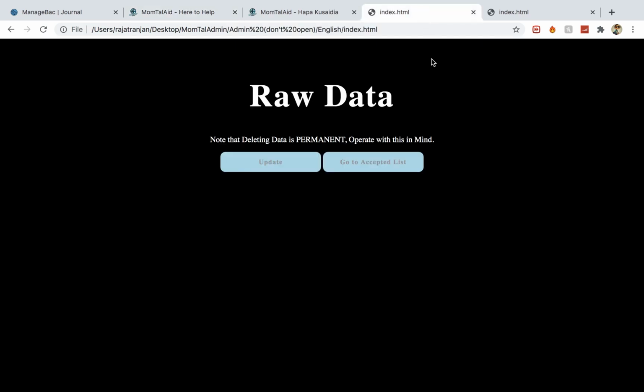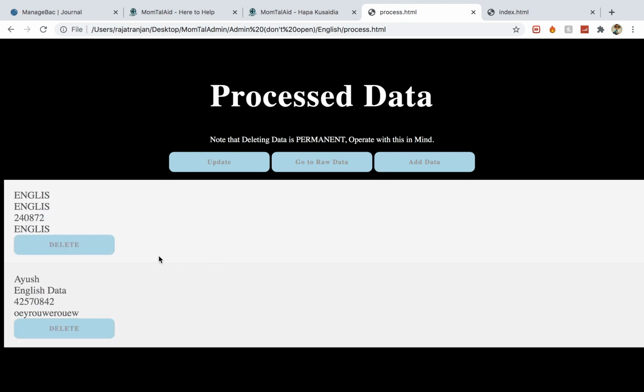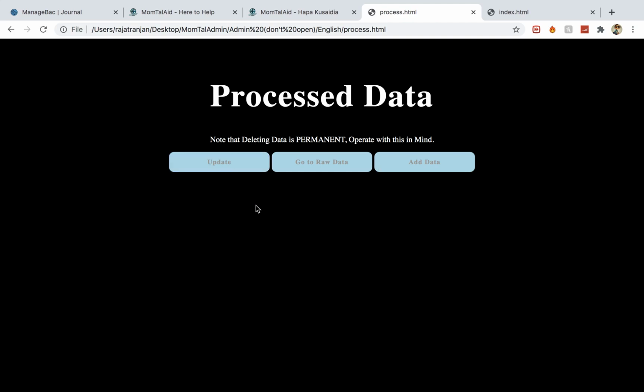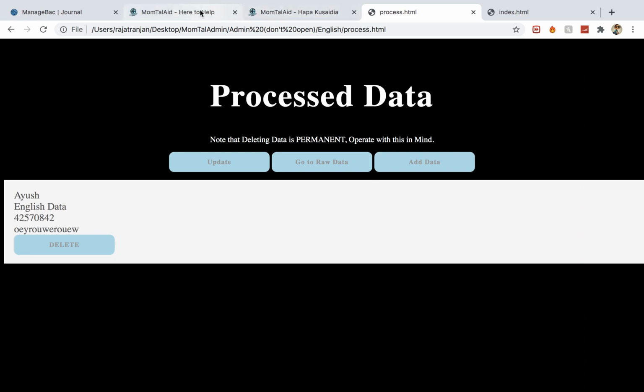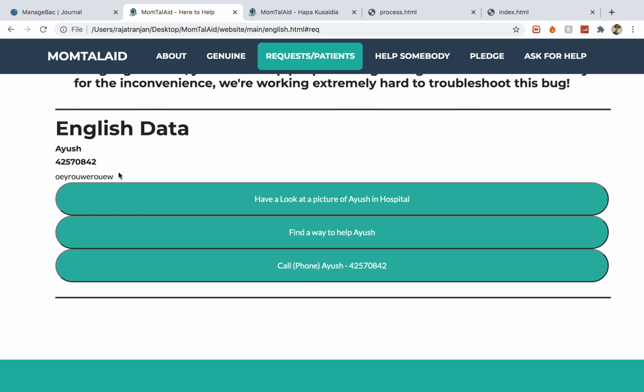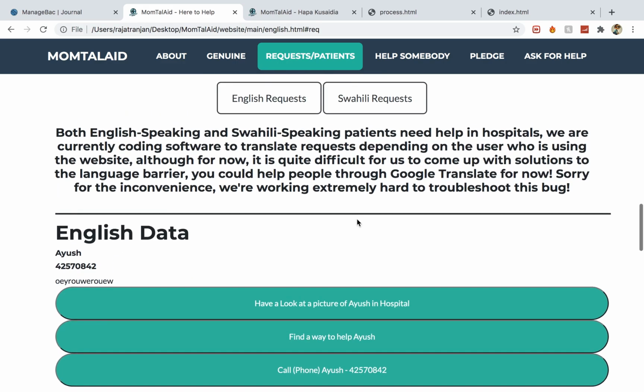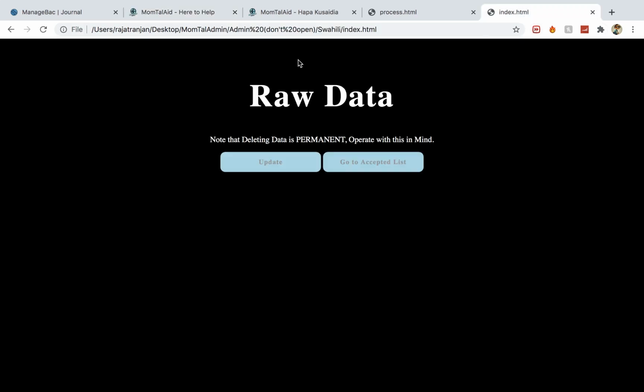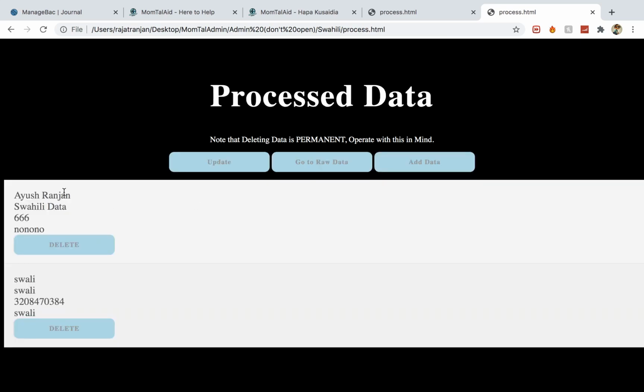Now if I go to the administrator and confirm that this is English, and I go to the accepted list, here we have this data. Now I can choose to delete this and update this data, and as you can see it's gone. And if I decided to refresh this page, you can see that the English one is gone because I deleted that from the administrator. So you can do the same thing for Swahili. Now here we're going to check that out from here. Eventually I'm just going to code something over here in brackets which just specifies whether it's English or Swahili, but for now I'm not really going to work that hard on it.